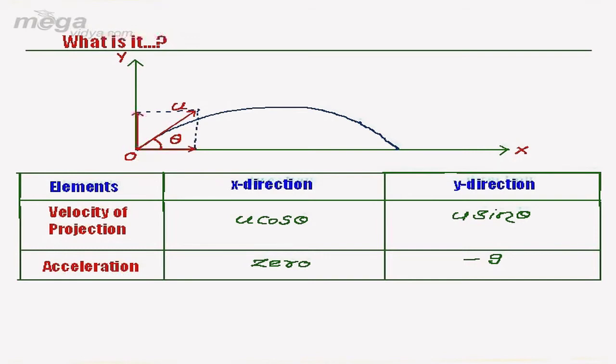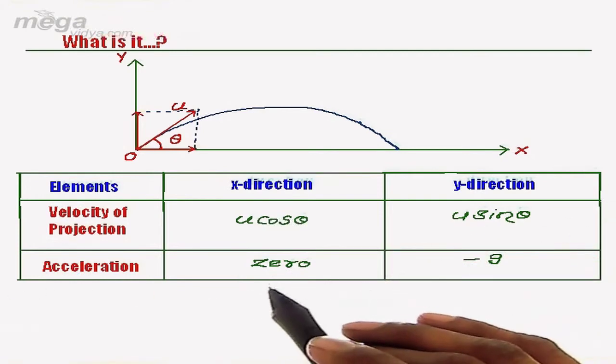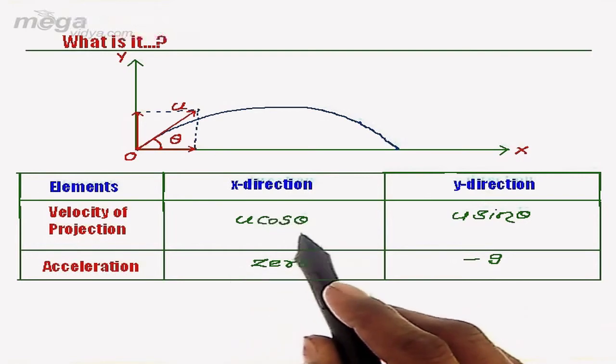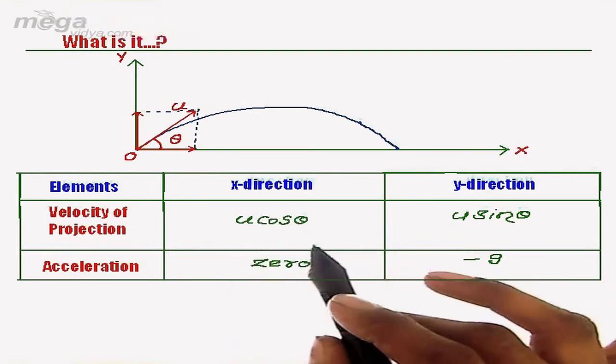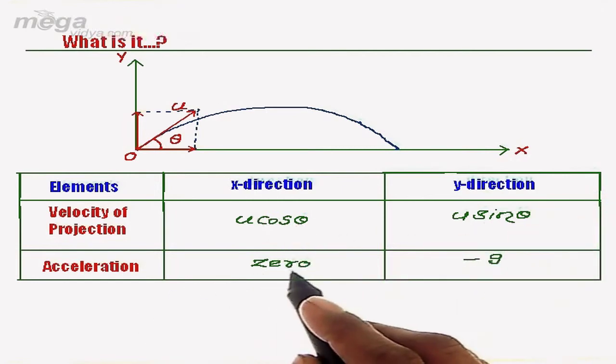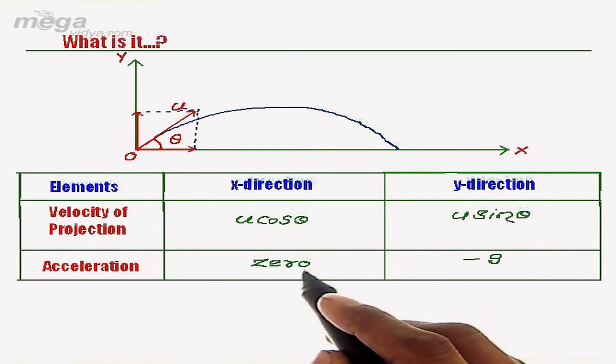Now when you look at this, there is something quite remarkable, and the remarkable thing is that velocity in x direction throughout its whole journey is not changing, because acceleration in x direction is 0.